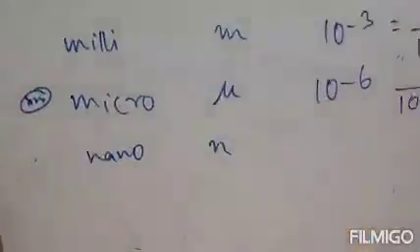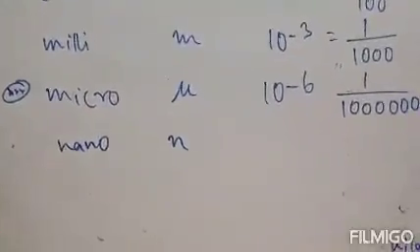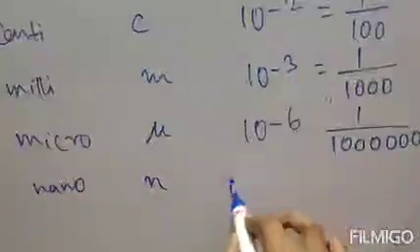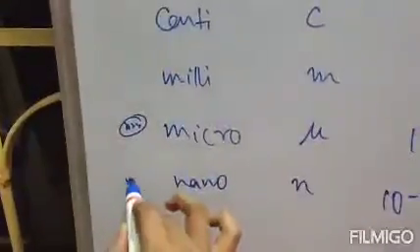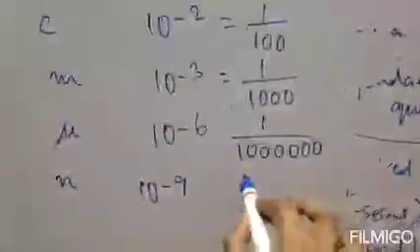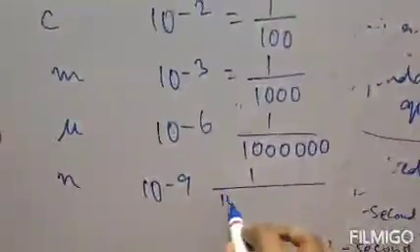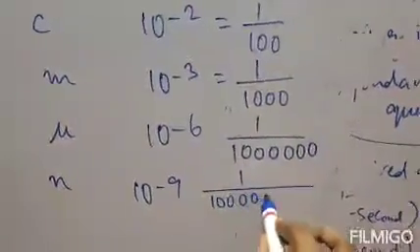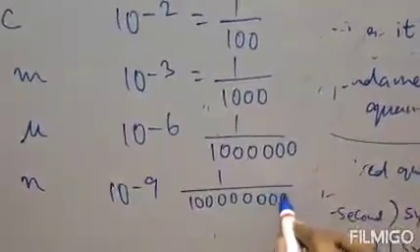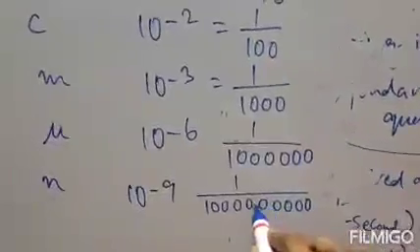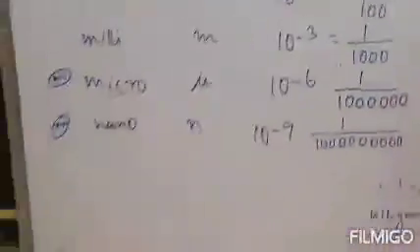Next one is nano. This is represented by small n. The value of nano is 10 to the power minus 9. This is also important. The value of this is 1 with 9 zeros: 1, 2, 3, 4, 5, 6, 7, 8 and 9. So these are our submultiple units, that means to produce smaller quantities.